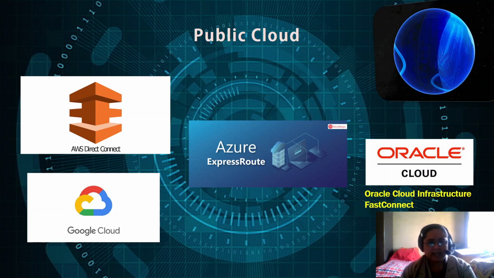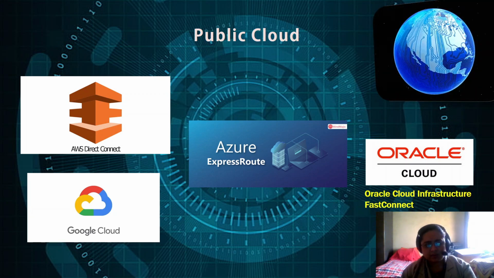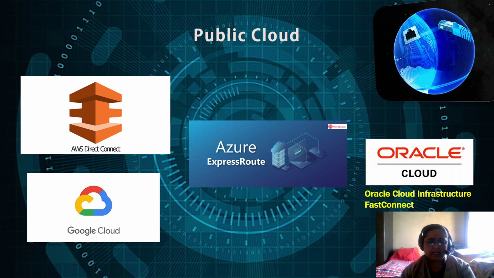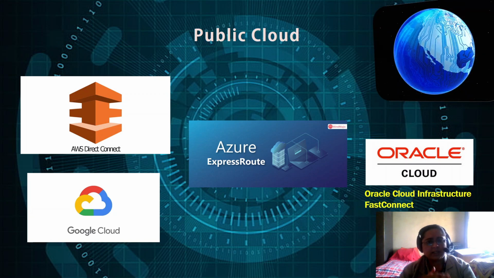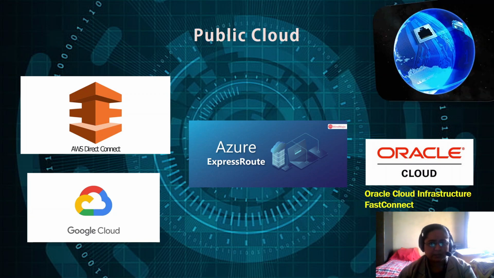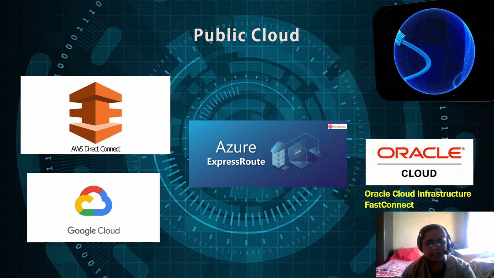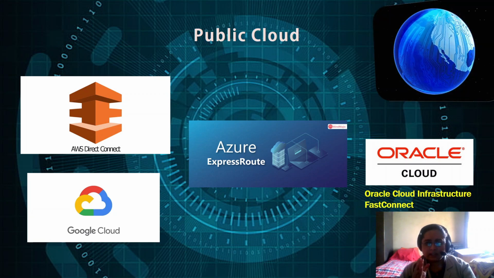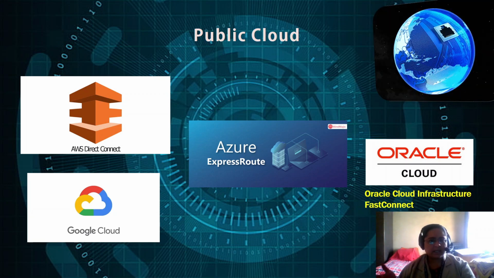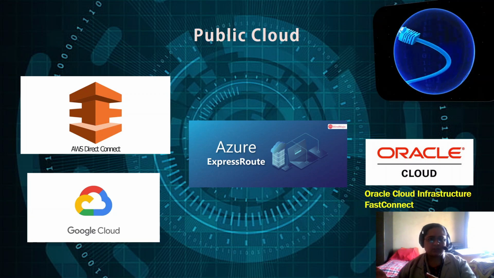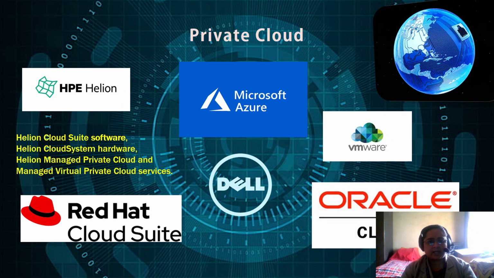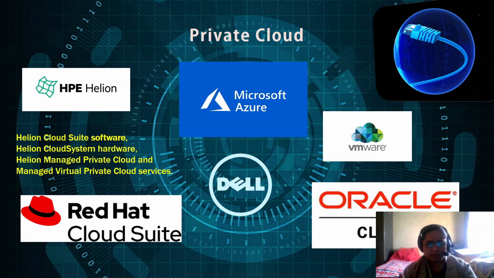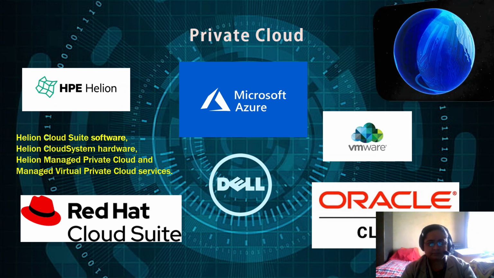So it prevents any kind of unauthorized access from outside, and it also prevents any confidential data from leaking out. This cloud is not for the general public or outside people to access. It is only there for access by the particular company. So either a company can set up a cloud of its own, or it could use services from any of the companies, a few of which I had already shown you over here.